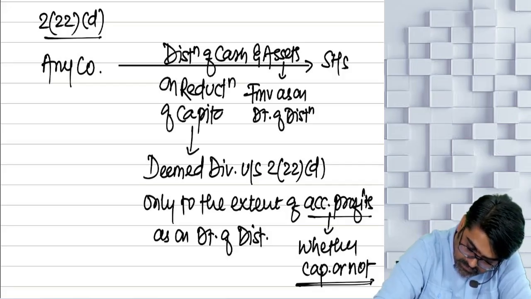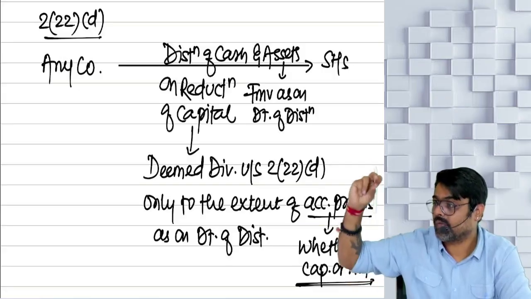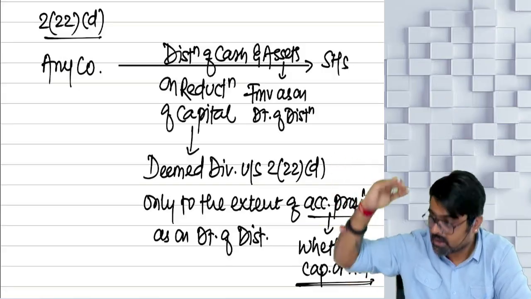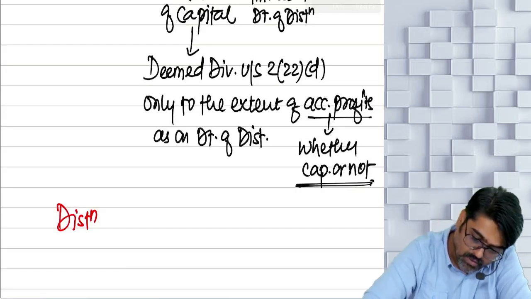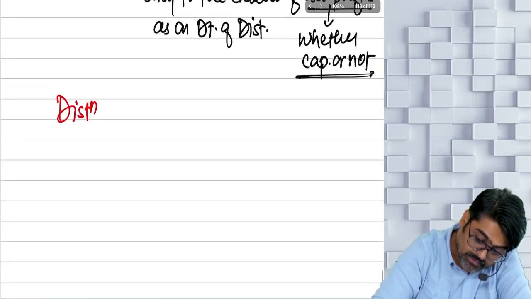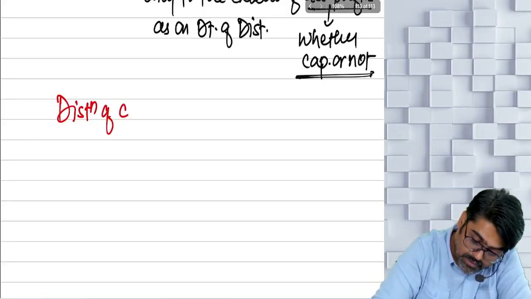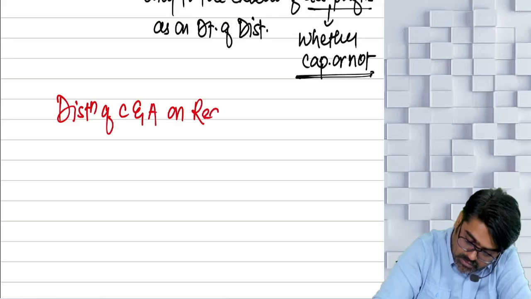Capital. Distribution of cash and assets on reduction of capital, that is known as what? Deemed dividend. So now they are saying that distribution of cash and assets on what?